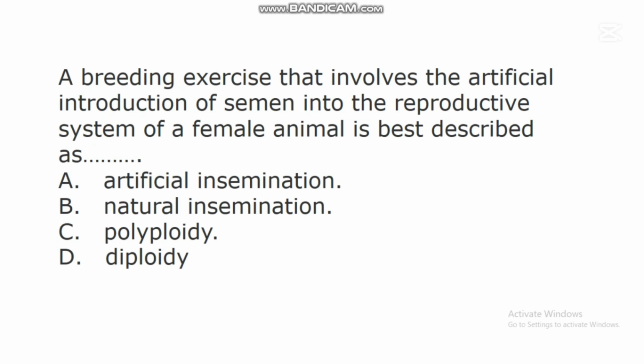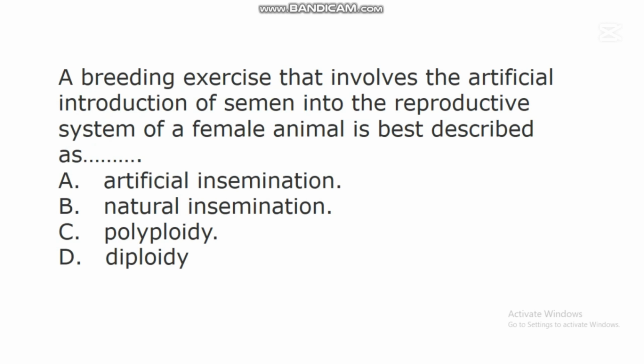The next question says, a breeding exercise that involves the artificial introduction of semen into the reproductive system of a female animal is best described as dash. A. Artificial insemination. B. Natural insemination.